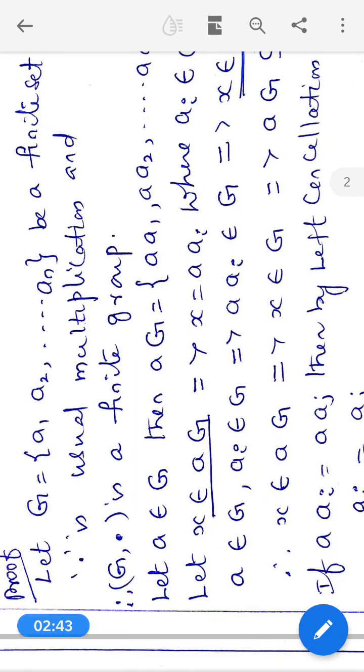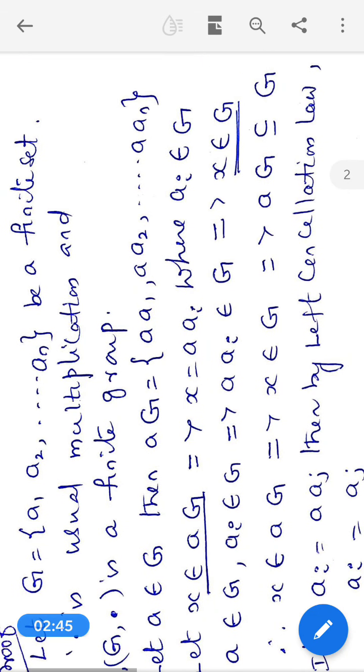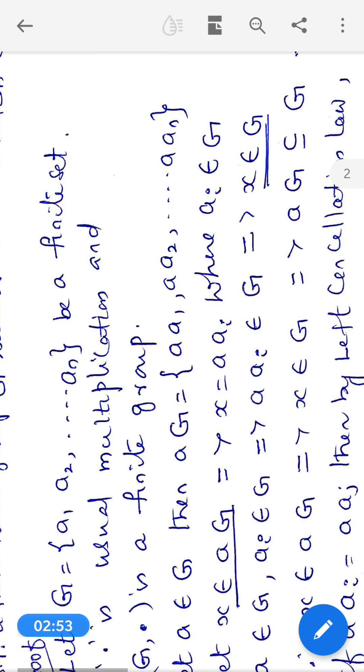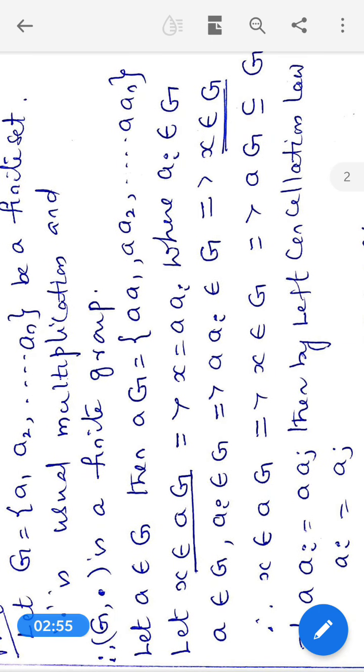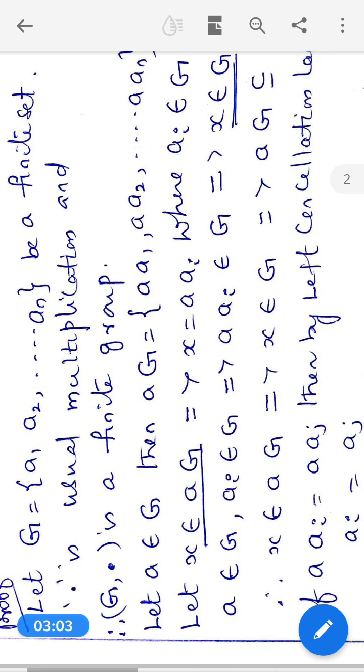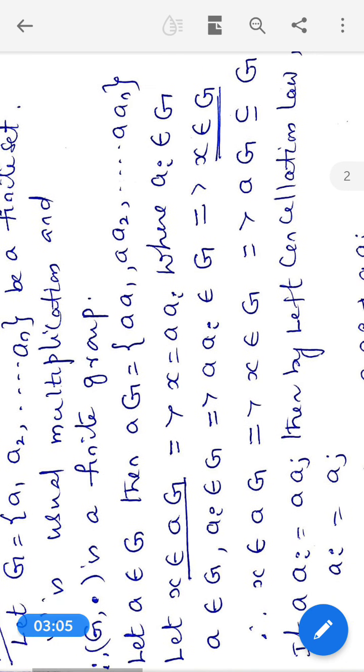Now let a belong to G. Then aG is the set {aa1, aa2, ..., aai, ..., aaj, ..., aan}. Let x belong to aG. Let us choose an element x in aG.